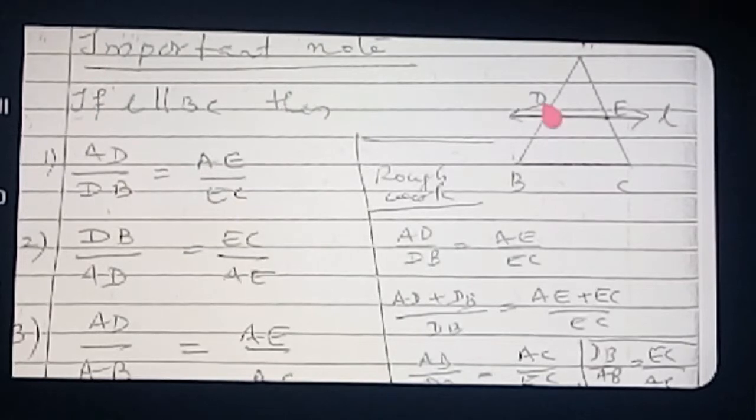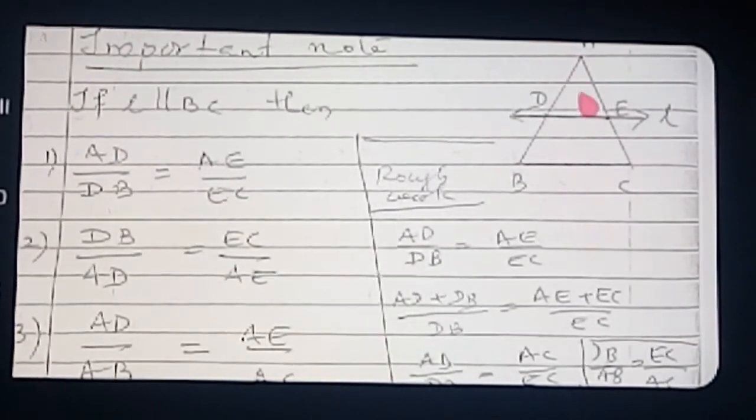Listen. Very clearly, you know that this line L is parallel to BC. Angle A is the common angle, and this angle D and this angle B are corresponding angles, and this angle E and this angle C are corresponding angles. Therefore, in triangle ADE and triangle ABC, all the corresponding angles are congruent.